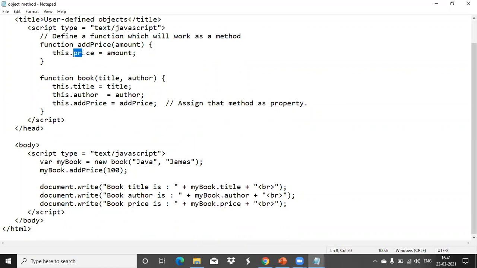But actually, the property for the book, my book, is which one only? Price only, which I have created inside that method add price. So like this also you can give values for the objects. Clear? Any doubt?